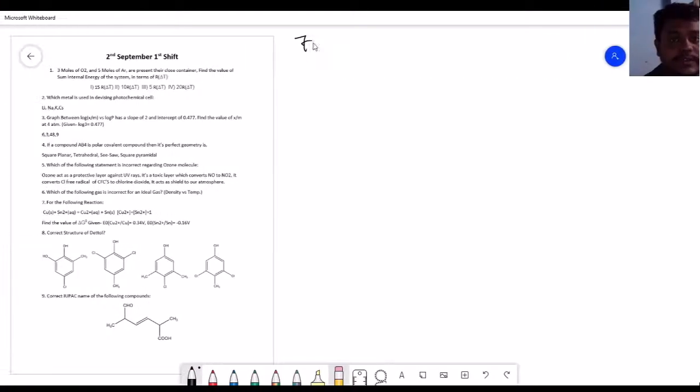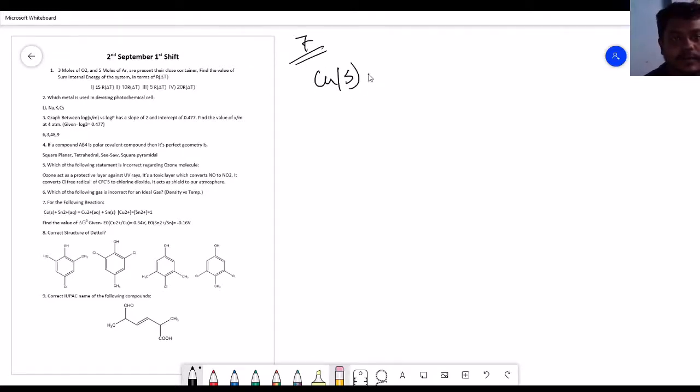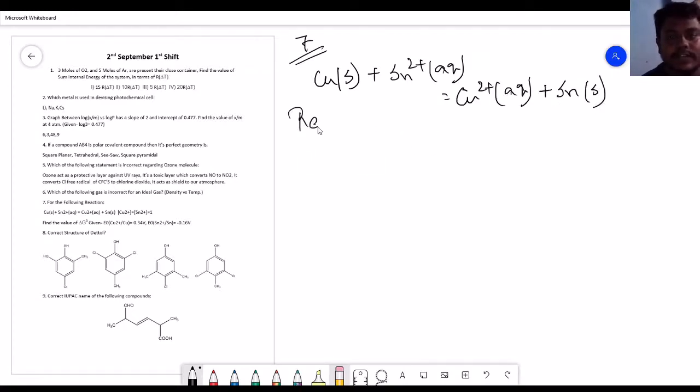Now question number 7. In question number 7, we have a reaction: copper solid plus Sn2+ aqueous, which is converting into Cu2+ aqueous plus Sn solid. If you look at this reaction, this is a redox reaction, and I hope you understand that this is a numerical from the electrochemistry chapter.